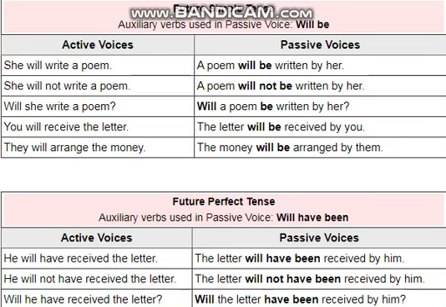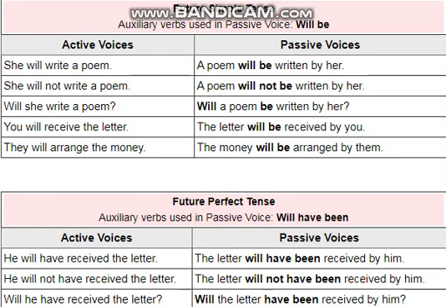So first we would write the object, which is the letter, then will have been are the helping verbs here, then received. The third form of verb is already here, so we would write the same, received. Then the word by would be used, and then him, which is the objective form of the subject. Then he will not have received the letter: the letter will not have been received by him. We have just added not to it.